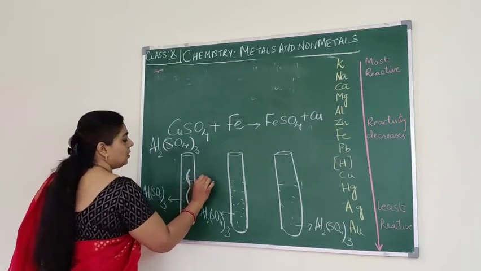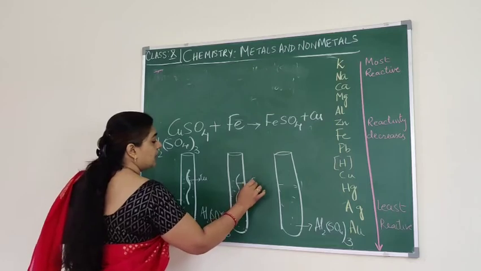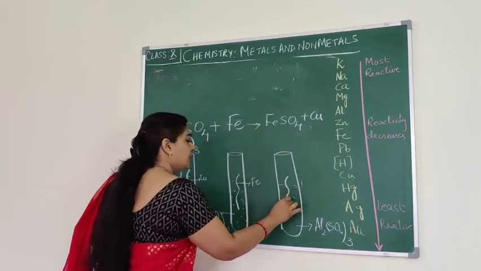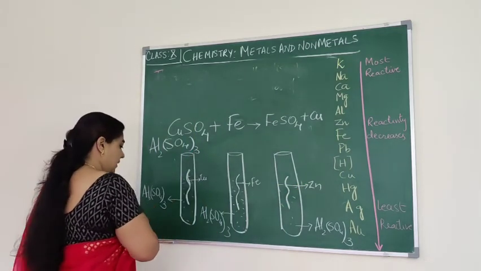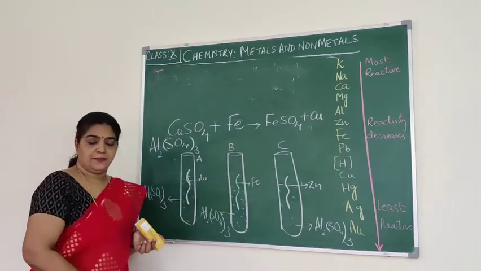In another one, let us put iron. Next we'll put zinc. So this is test tube A, test tube B and test tube C.